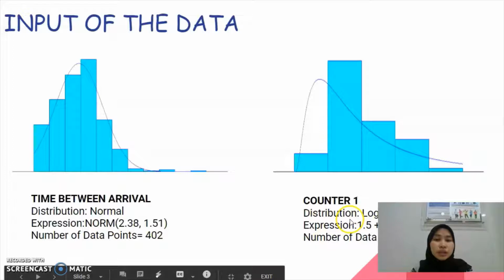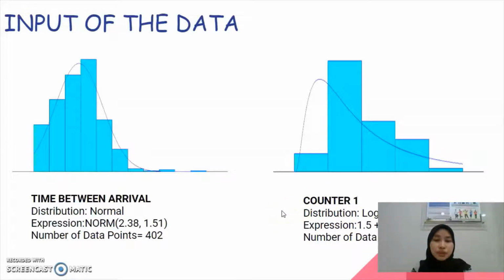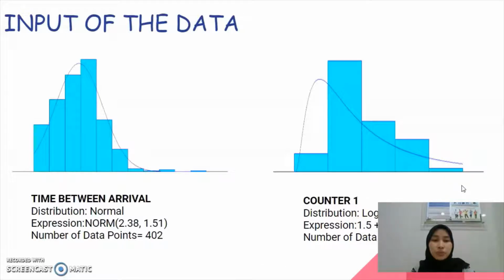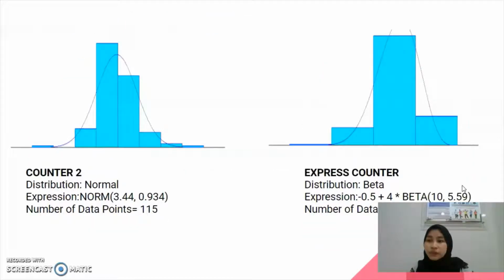For the service time of counter 1, it follows the log normal distribution with the expression 1.5 plus log normal with 2.04 and 1.11, with data points 119. Next, the service time for counter 2 follows the normal distribution with the mean 3.44 and standard deviation 0.934, with 150 data points.